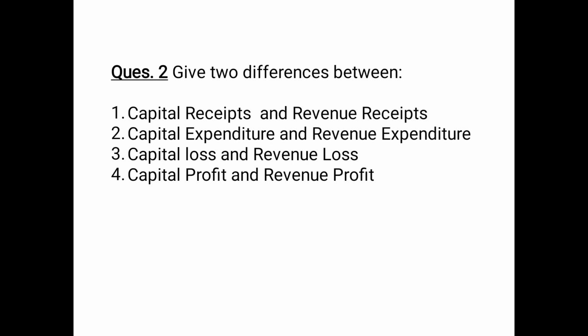Then an example of capital receipt can be money received from sale of fixed assets, etc. And revenue receipt can be money received from sale of goods, etc. Then capital expenditure and revenue expenditure. Capital expenditure is of non-recurring nature, revenue expenditure is of recurring nature. Capital expenditure increases the earning capacity, revenue expenditure does not increase the earning capacity, rather it only maintains it.